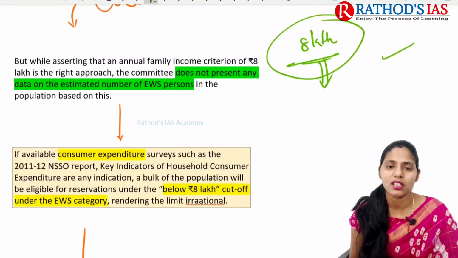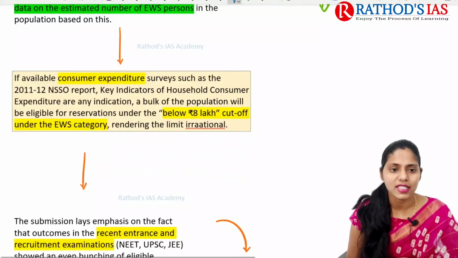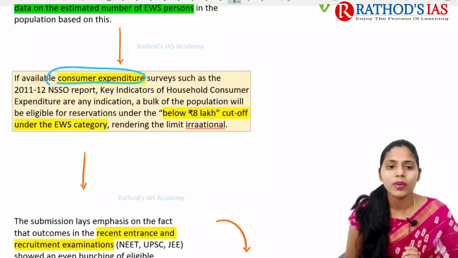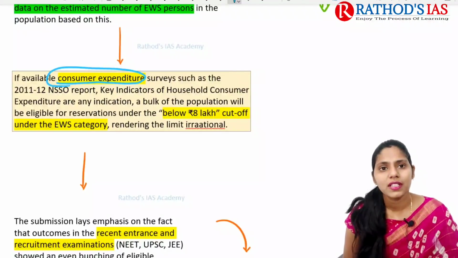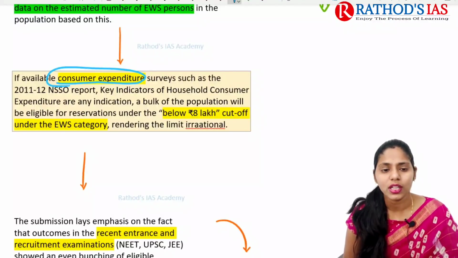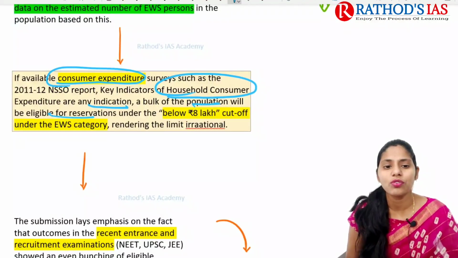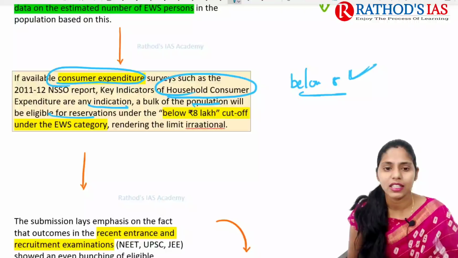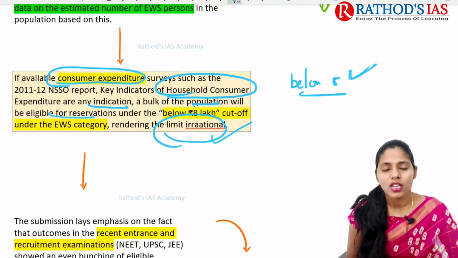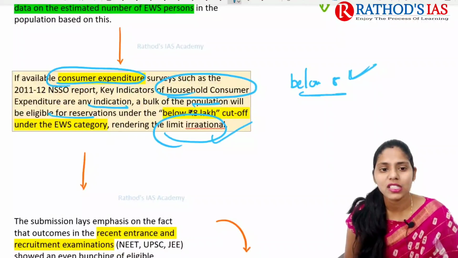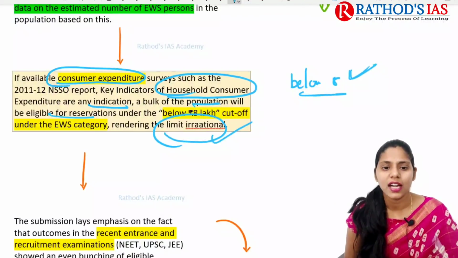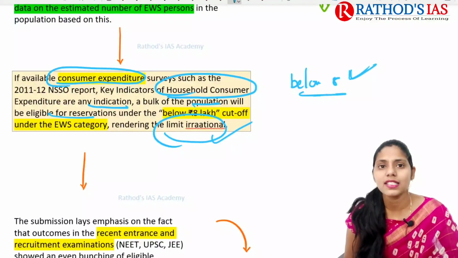According to consumer expenditure surveys, as per the NSSO 2011-2012 report, a bulk of the population will be eligible for reservation under the below 8 lakh cutoff under the EWS category, rendering the limit irrational.